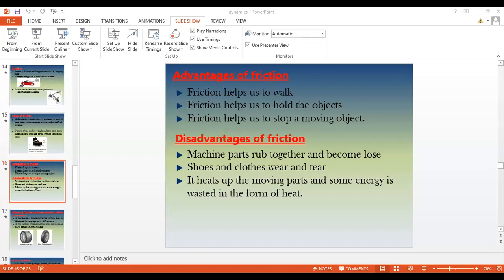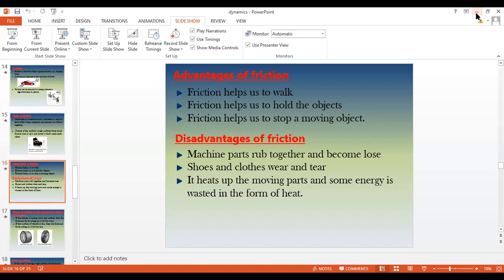Let's write the points. How can we reduce friction? Let's write it down. That's lubricant, right?